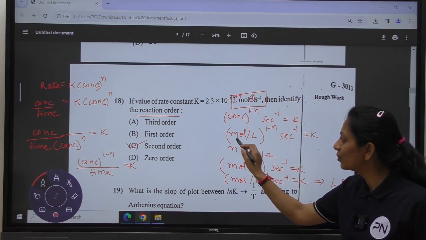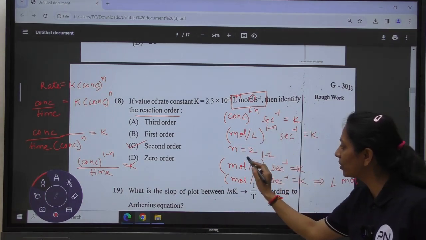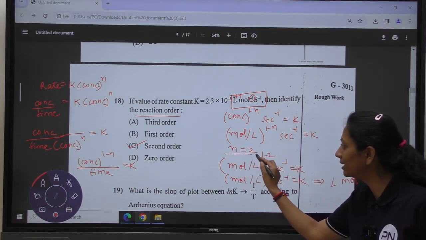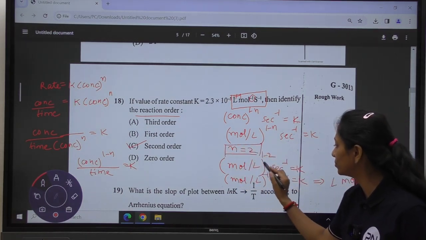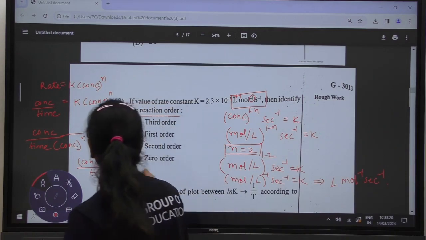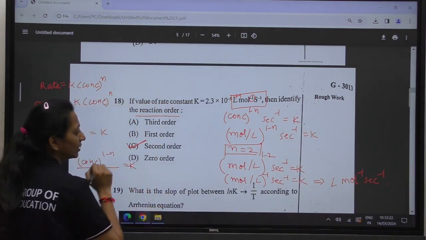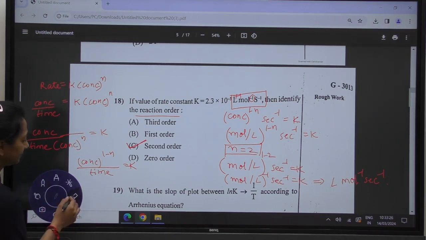Concentration is mole per liter to the power 1 minus n, second inverse. If I keep n equal to 2 and solve, we get liter mole inverse second inverse as our answer. So it is a second order reaction, with option C as the correct answer.